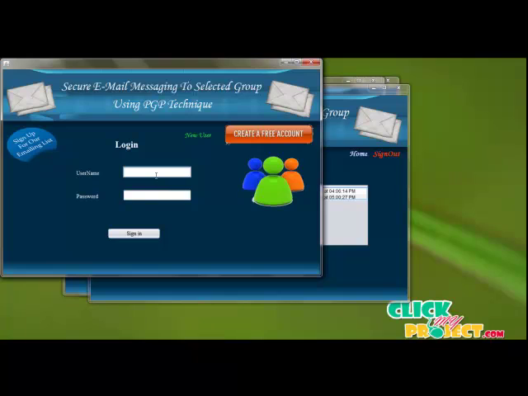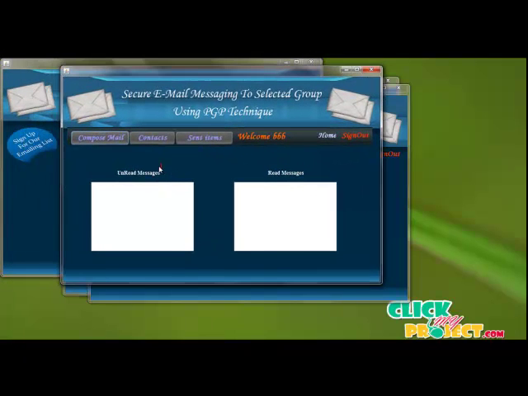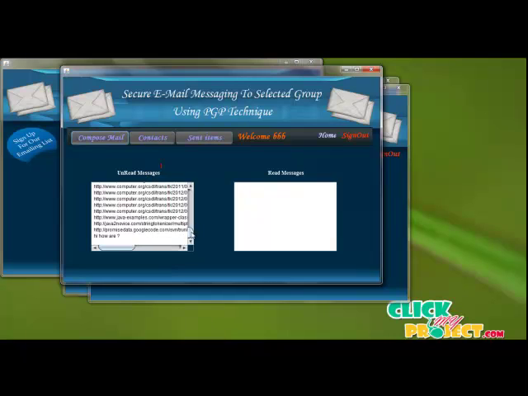If a user present inside the group logs in, he will come to know the message was sent by user A. This is the unread message sent by group user A to B, and you can view the message by clicking here.